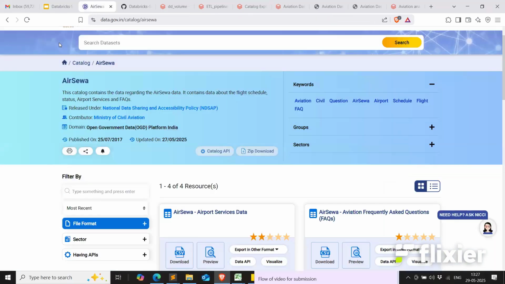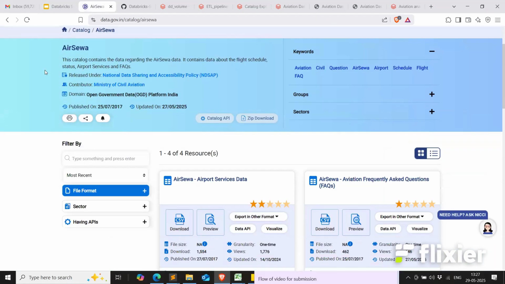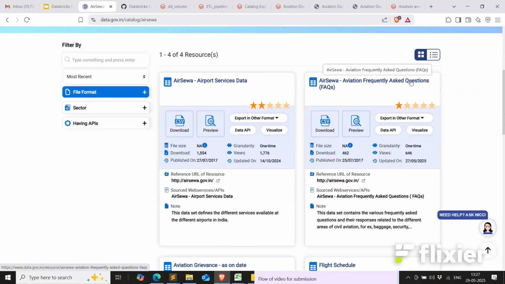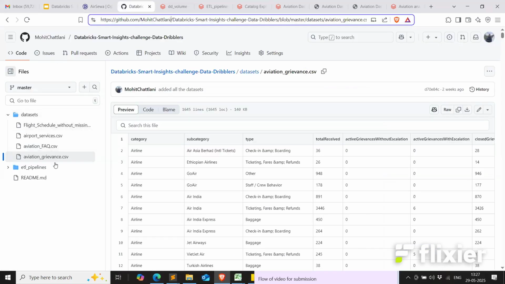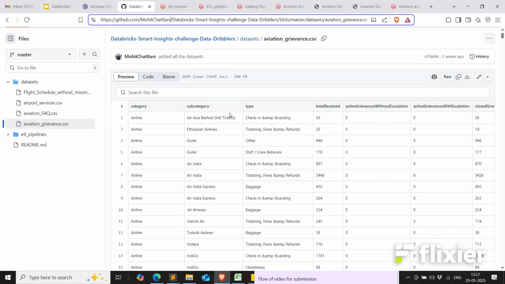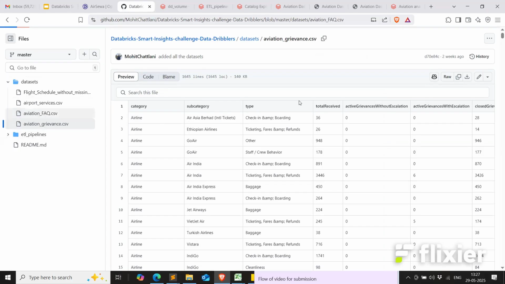So this is the government website where we have the data sources available. As you can see, we have airport services, FAQ, grievance, and flight schedule. So we put all those data sets here. I'll be going through them. The aviation grievance data contains the category, subcategory, the total grievances received without escalation, and a lot of other metrics that we are utilizing.